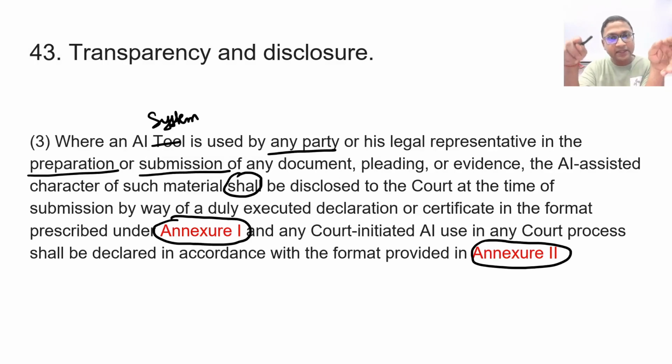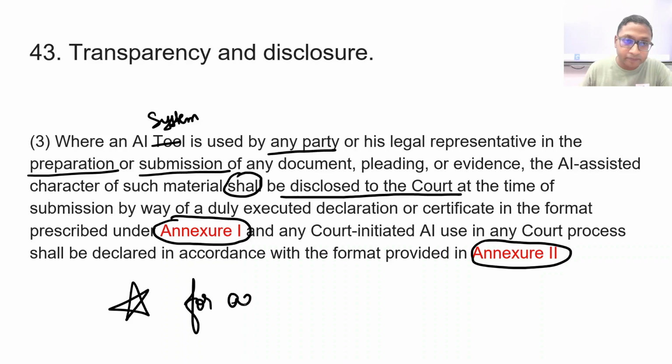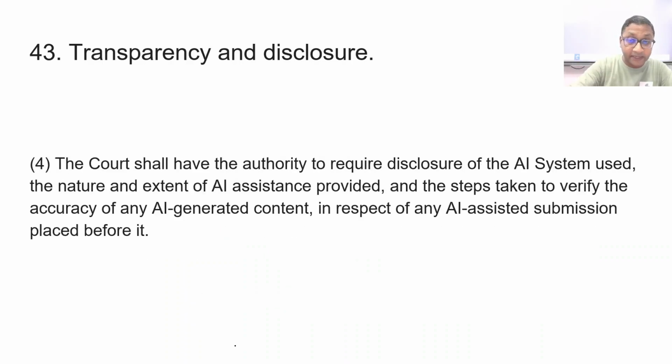And in this case, it's the other way around, that if the parties are using AI in a manner, then they should disclose it to the court. Whatever is AI generated, we need to disclose it to the court; whatever is not AI generated, we don't need to say anything. So this is a very important thing for lawyers, and it directly impacts them.